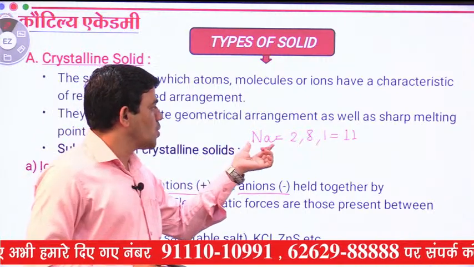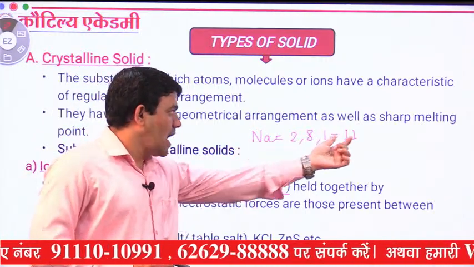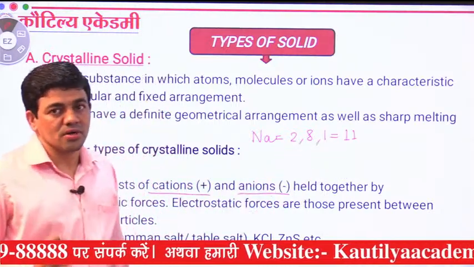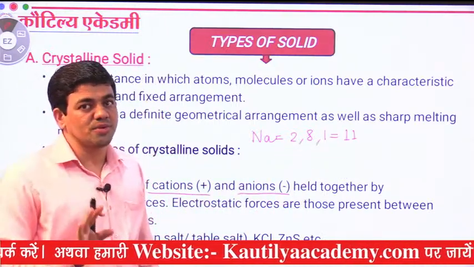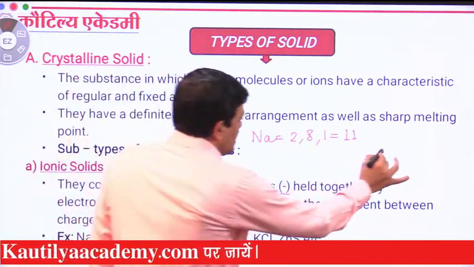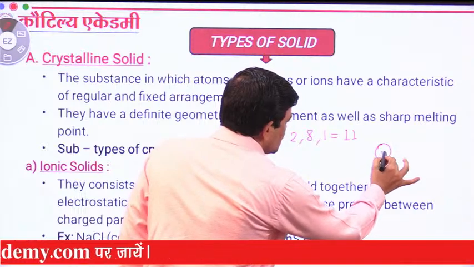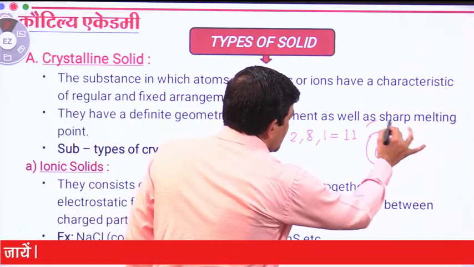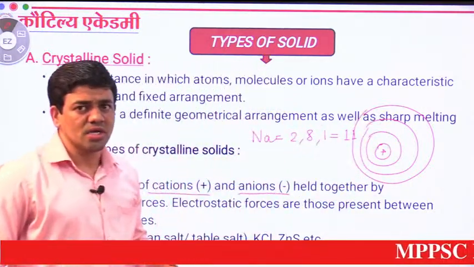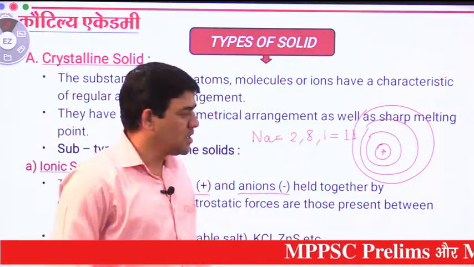Sodium has atomic number 11, and its electronic configuration, the way electrons are distributed, is 2, 8, 1. This is the atom's nucleus, and there are a number of shells, circular orbits, around it where electrons are distributed.